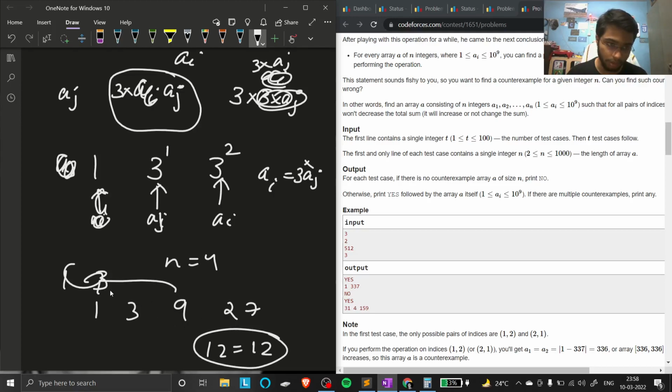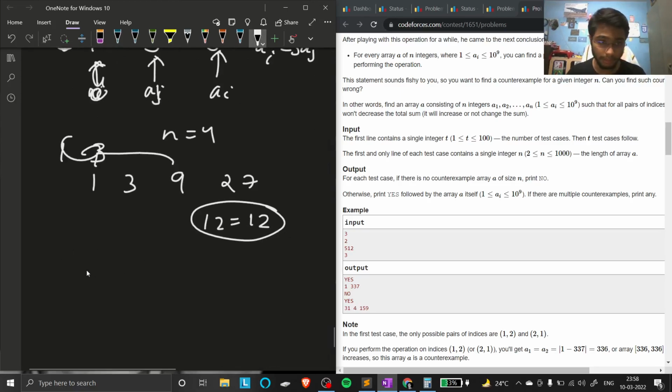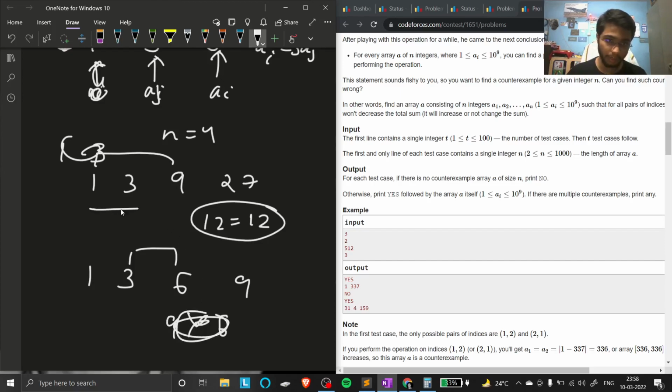And as it goes along, it is obvious that the difference would be greater only. Fine. So like that you have to do. Here you need to do power, not multiple. If you are thinking like this, it would not verify. 6 minus 3 is 3. 3 into 2, 6 is less than 9. Fine. So it is not. It should be in power. Fine. So if n equal to 4 would be there, we have to print yes.